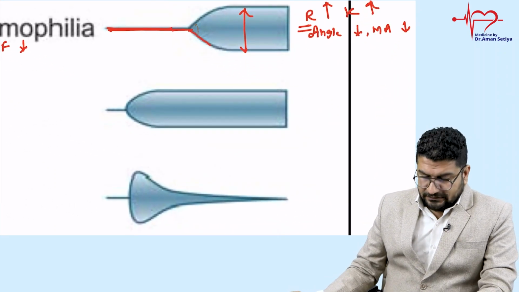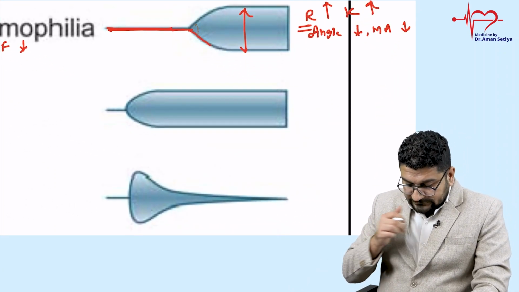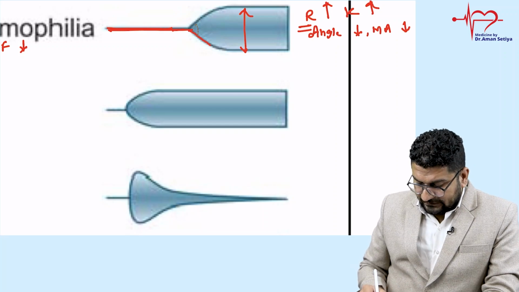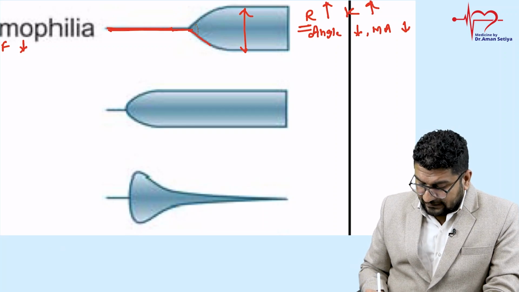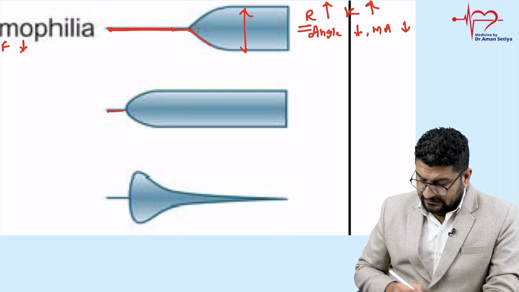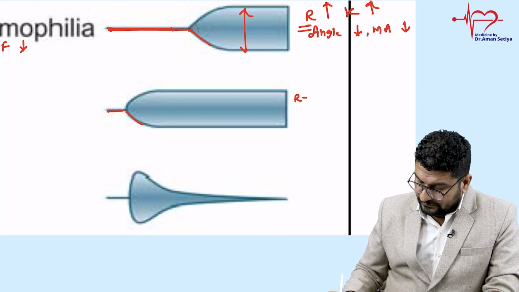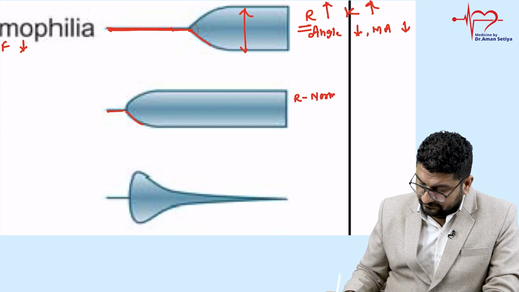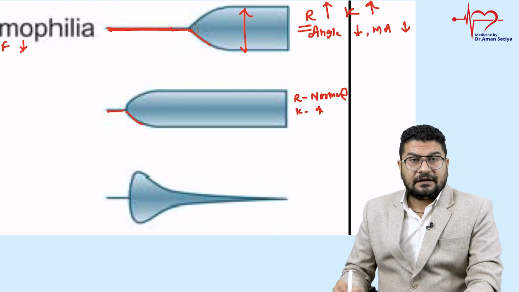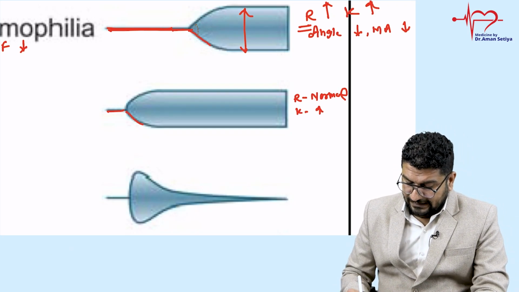अब इसको देखो, just try to understand this. Suppose मैंने बताया था, this is what we call R. So R is normal, right? If you see, K is a little bit prolonged. So R is normal, K is prolonged, right? And what about angle here?